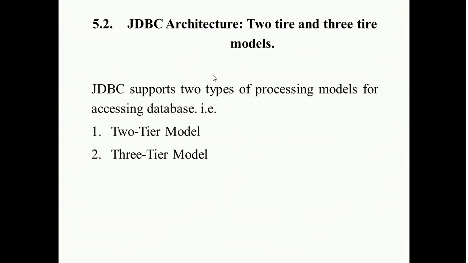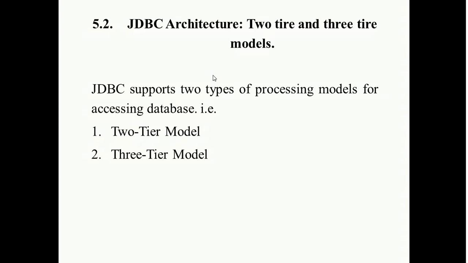Now the next point is the JDBC architecture. The JDBC architecture contains the 2-tier architecture and the 3-tier architecture. The role of the JDBC driver is to process the SQL request and generate the result according to the query. So the main use of the JDBC driver is to process the SQL statements or queries and generate the result according to the particular query. The JDBC API provides the classes and interfaces to handle the database-specific calls from the user. So JDBC provides one type of API that consists of classes and interfaces.